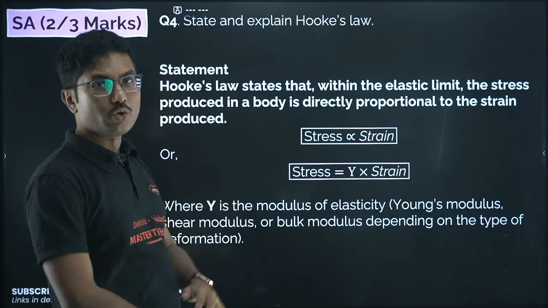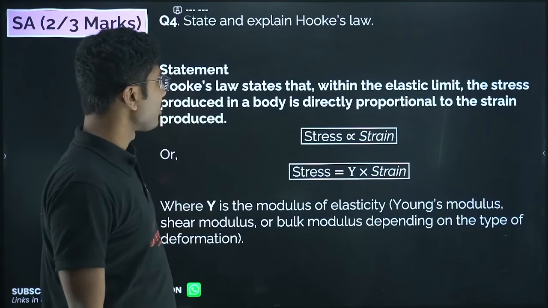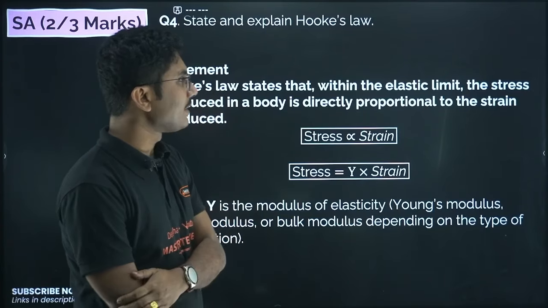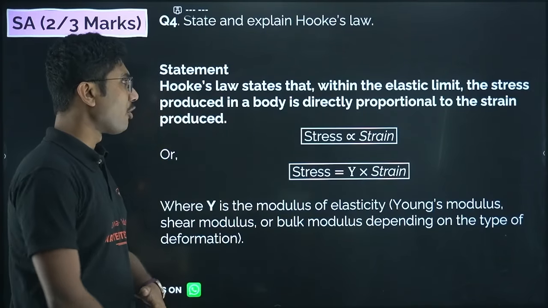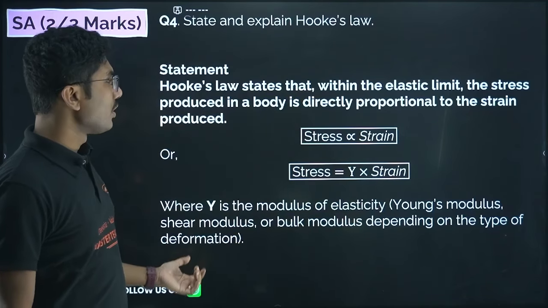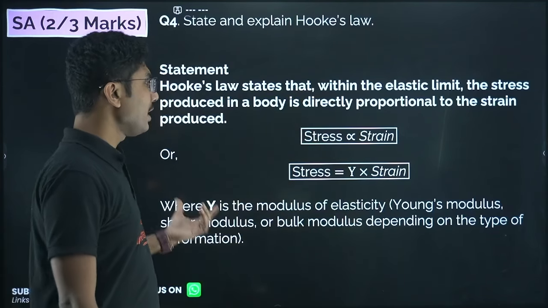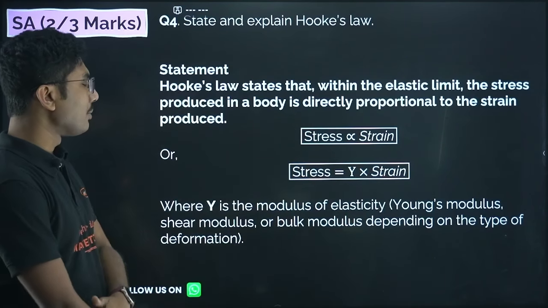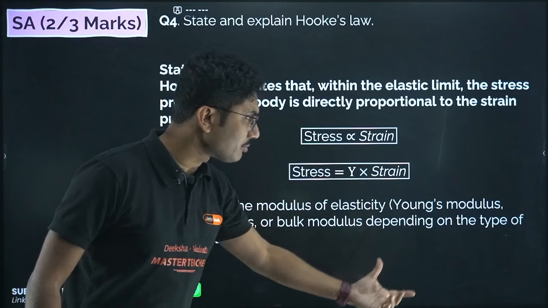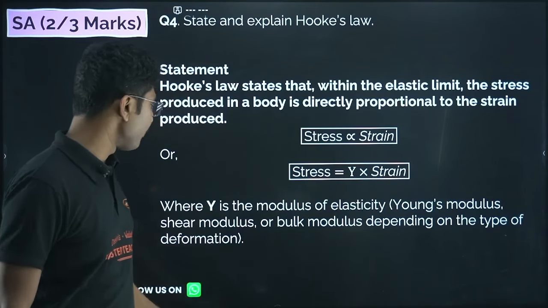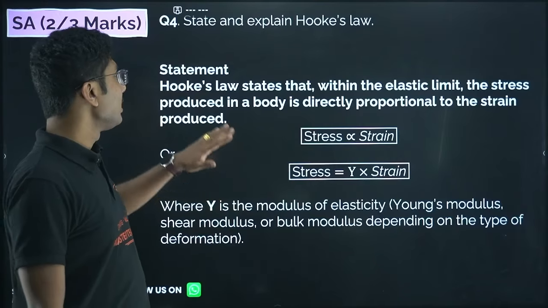State and explain Hooke's law. This is also a very common question from this chapter. Hooke's law states that within the elastic limit, the stress produced in a body is directly proportional to the strain produced. So stress is proportional to strain. Stress equals Y into strain, where Y is the modulus of elasticity, that is Young's modulus, shear modulus or bulk modulus, depending on the type of the deformation. Okay, clear?